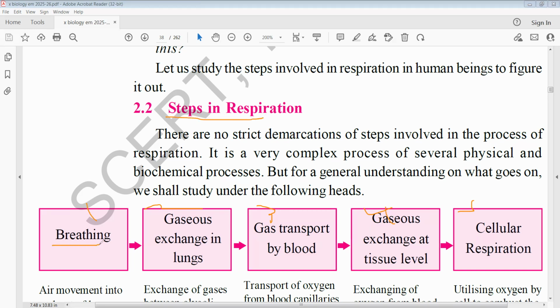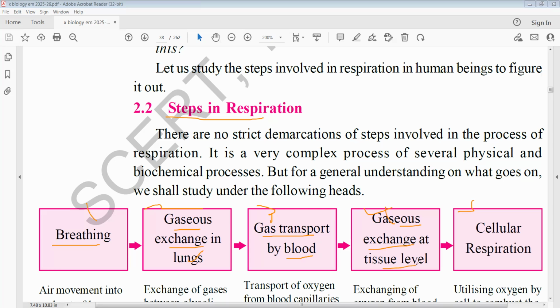First of all, breathing. Breathing means taking air into the body. Then oxygen enters and gases are exchanged in the lungs. After that, from the lungs it is transported to the cells by the blood. Finally, in the cells, gas exchange takes place.